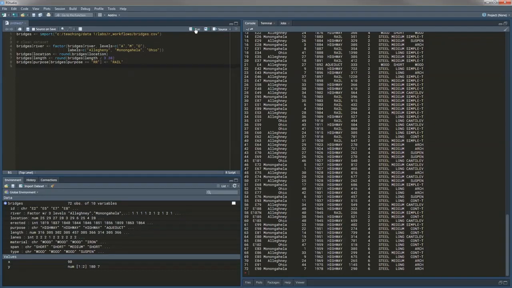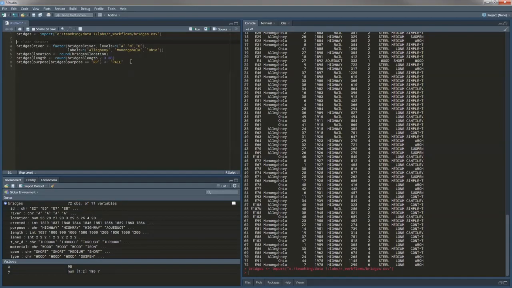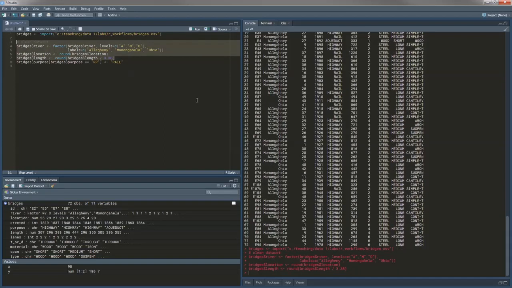Control Enter, which you can also do from here. Or you can select a specific piece of code. Let's say I want to run, I don't know, these 3 lines. I can easily run portions of the script in one take.